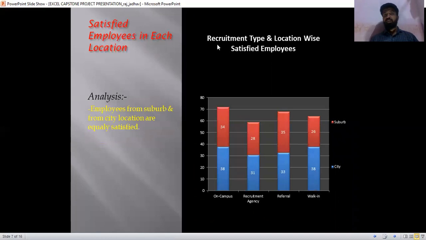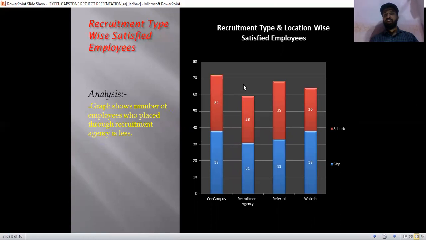So the third one is the location-wise satisfied employees. From this, we conclude that employees from suburb and city locations are equally satisfied. It means there is no gap between suburb location and city location on the basis of satisfaction.